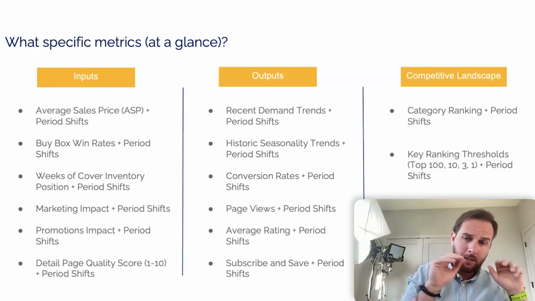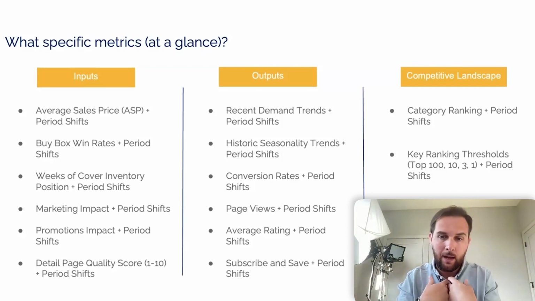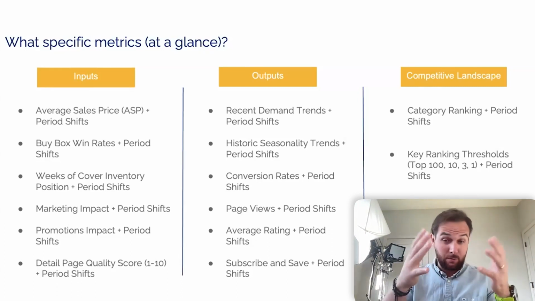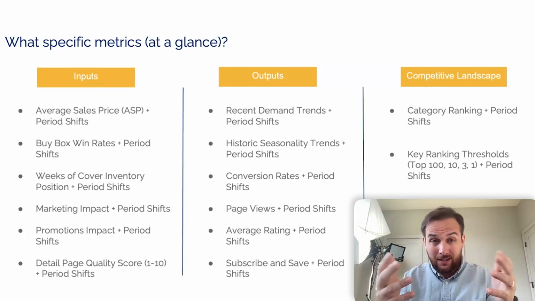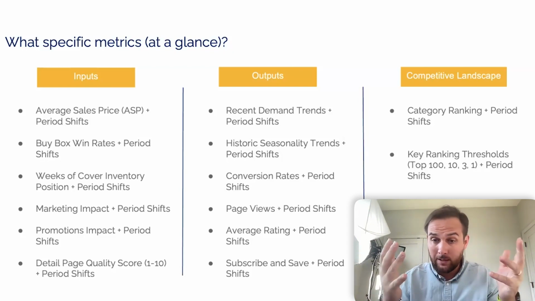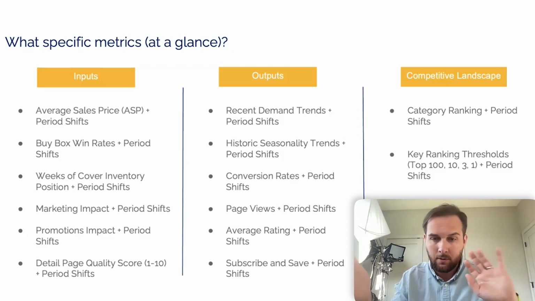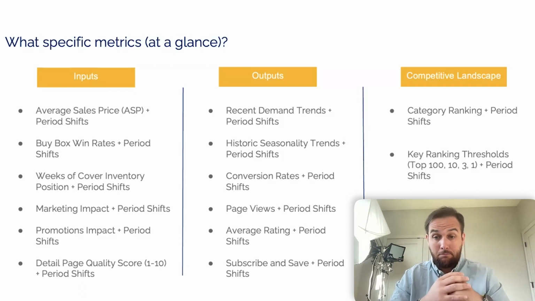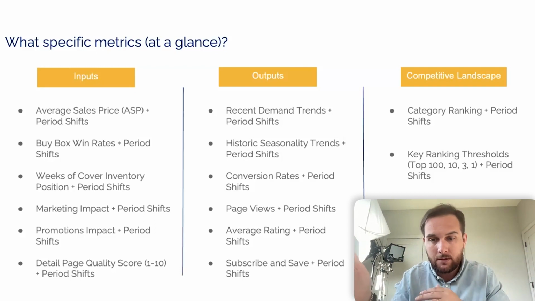And so we have input data, what we put into the system, output data, what customers give us back, and competitive landscape. So what our competitors are doing in the field in which we're competing, that's going to influence our future sales. Now, where it gets tricky is trying to manage all, and there's more than just the ones that are on the screen, but where it can get tricky is by identifying not every metric impacts equally, and not every metric impacts equally every week. Sometimes your seasonality trends might be the biggest impact on your next 2 months worth of sales. Sometimes seasonality might be literally the last metric of all of the metrics on the board that are impacting your future sales. And so there's a couple different ways to go about it.